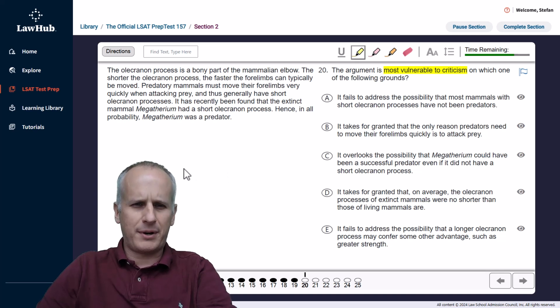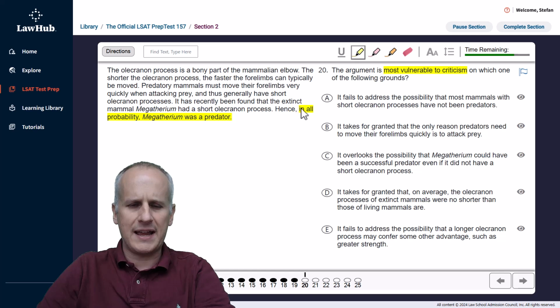The olecranon process is a bony part of the mammalian elbow. The shorter the olecranon process, the faster the forelimbs can typically be moved. Predatory mammals must move their forelimbs very quickly when attacking prey, and thus generally have short olecranon processes. It has recently been found that the extinct mammal Megatherium had a short olecranon process. Hence, in all probability, Megatherium was a predator.